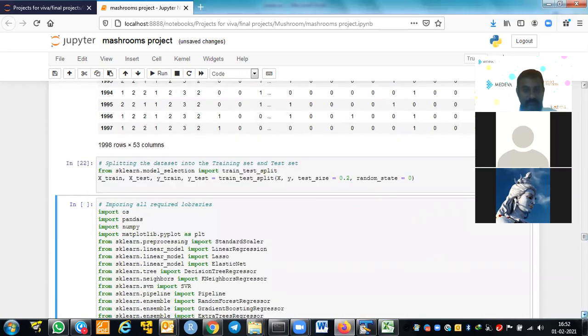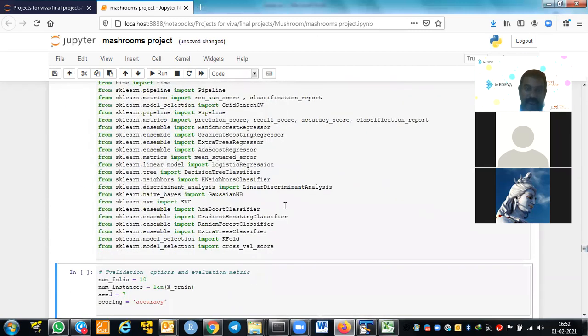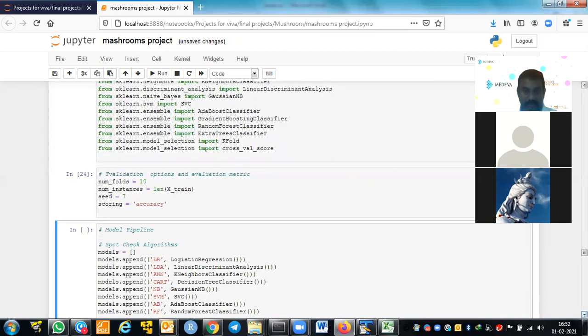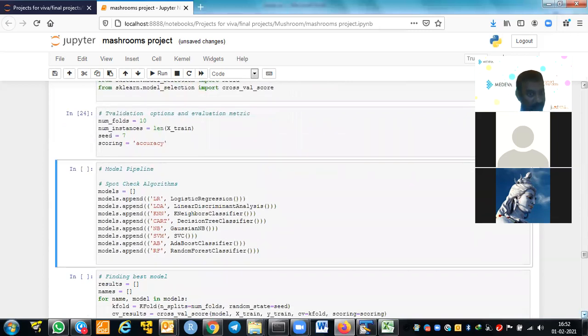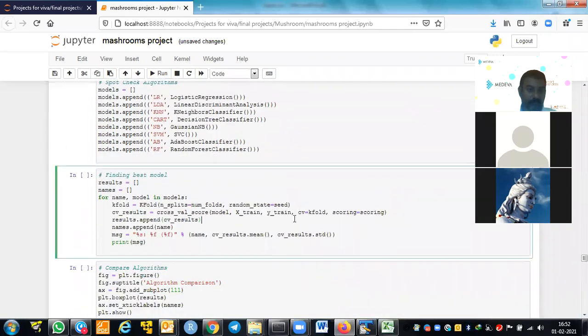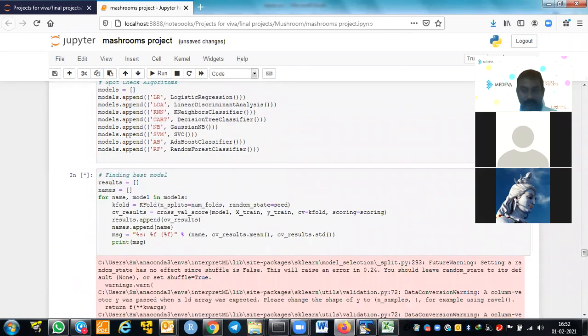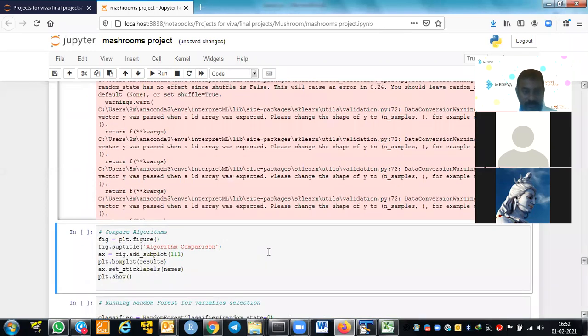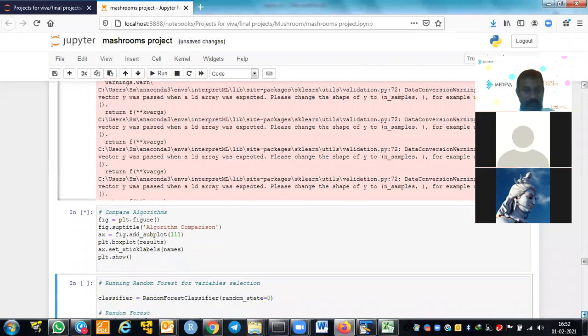Then because of the classification problem, we are running all the classification algorithms like logistic regression, discriminant analysis, k-nearest neighbors, decision tree, support vector machines, random forest, AdaBoost, all the algorithms. And then we are selecting the best model on the basis of accuracy. If you see, on accuracy the random forest is the good model.